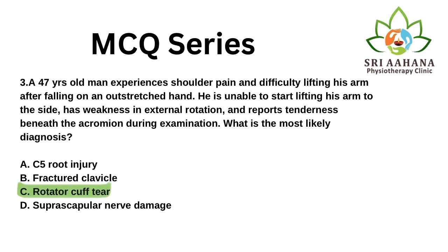The correct answer is C. Rotator cuff tear. The key features are inability to initiate abduction, which is supraspinatus, and weakness in external rotation, which is infraspinatus, with tenderness under the acromion. Other options are less likely because C5 root avulsion causes radiculopathy and not isolated shoulder symptoms. Clavicle fracture presents with deformity, not isolated weakness. Suprascapular nerve injury is rare without direct nerve trauma, less likely than a tendon tear. So C, rotator cuff tear, is the right answer.